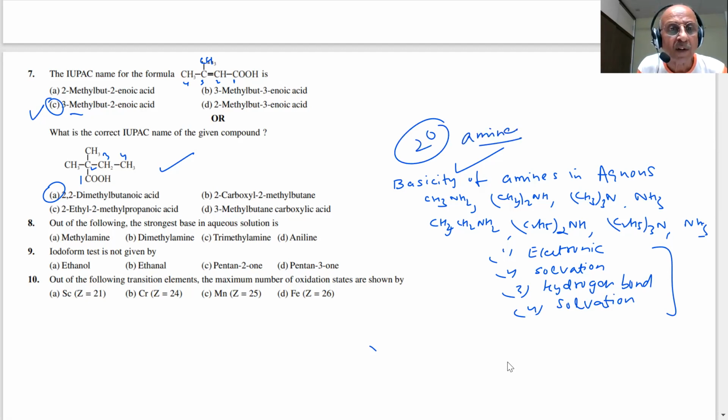In aqueous solution it is cumulative, but in gas phase there is no issue, only the electronic factor is there. Methylamine and dimethylamine, okay, the strongest.